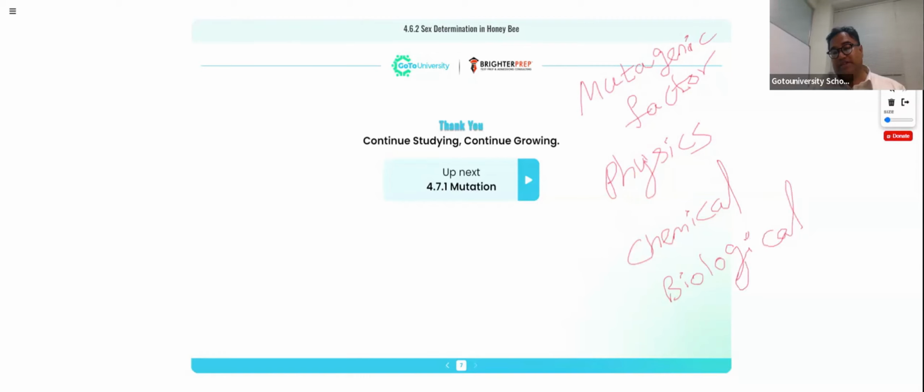We all need to understand this. Physical agent, chemical agent, biological agent. Examples: X-ray, gamma ray, UV ray. Ionizing radiation. So these are the physical agents.